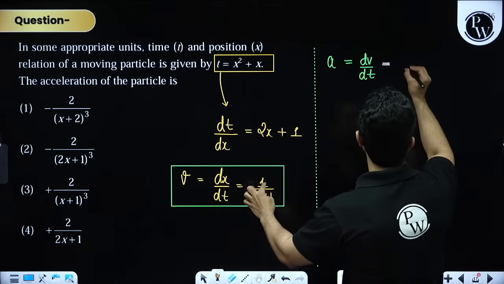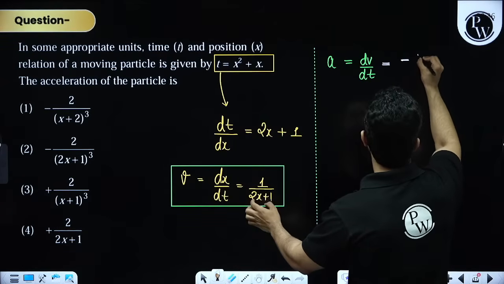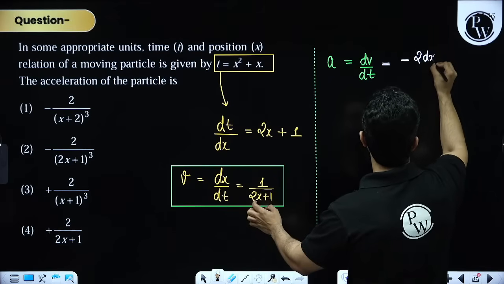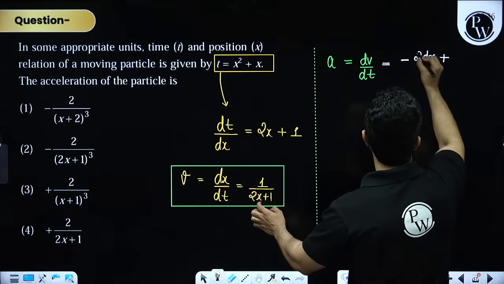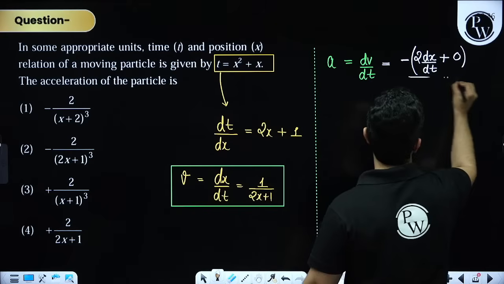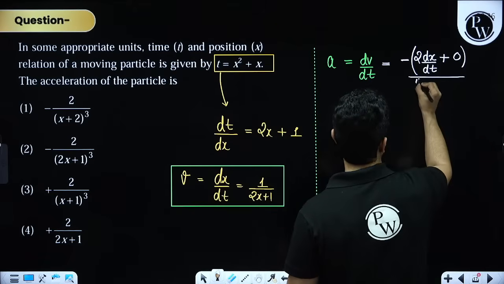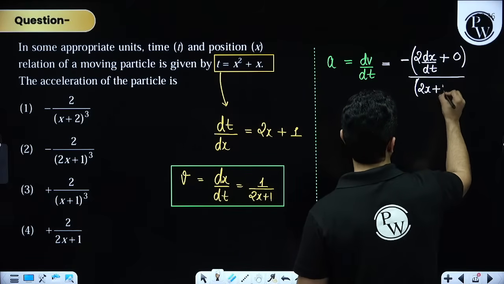Differentiation of 1 is 0. We are going to write down a negative sign. Differentiation of 2x with respect to t will become 2 times dx by dt, plus differentiation of 1, that is 0, whole divided by the square of the denominator, that is 2x plus 1 whole square.